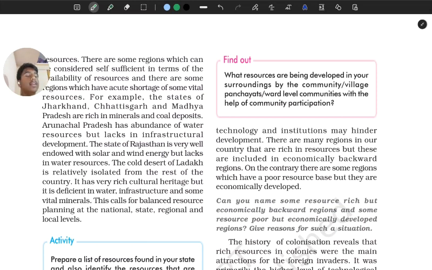In India, the major thing is that in Ladakh you cannot grow many things because it's a really cold climate, there's snow most of the year, and the only things we can grow there are apples and some other seasonal fruits. Not much can be grown in Ladakh, Jammu and Kashmir, Himachal Pradesh, those places.